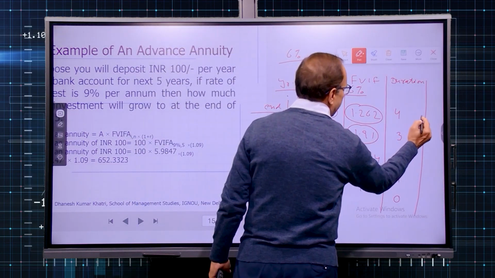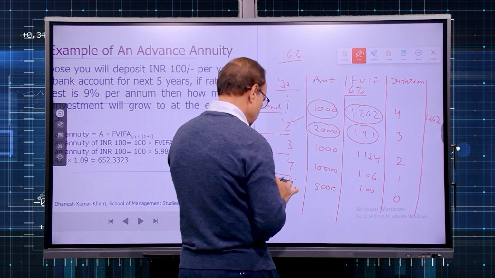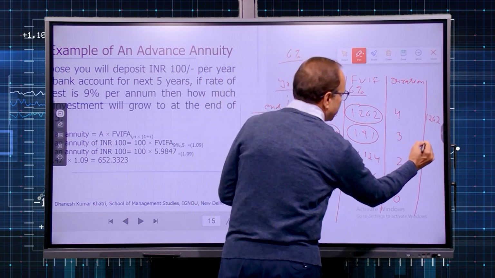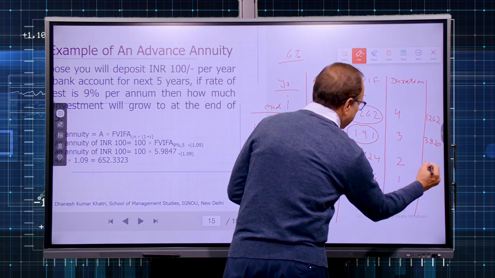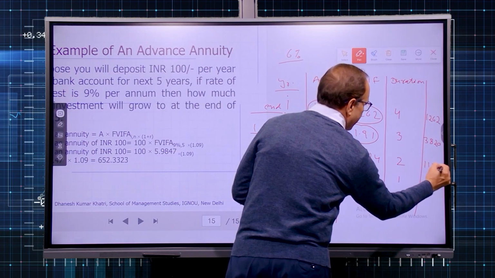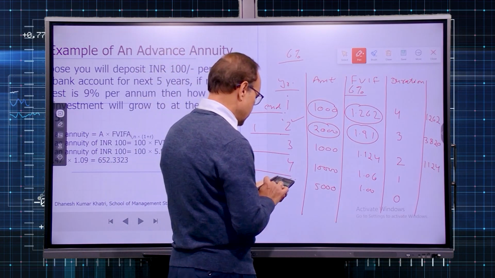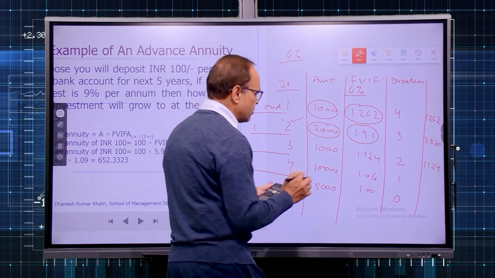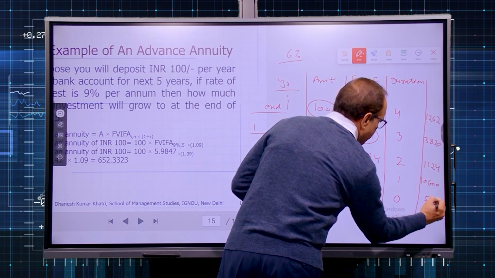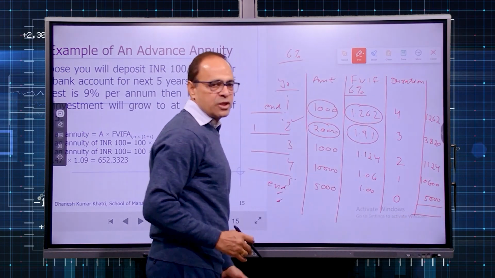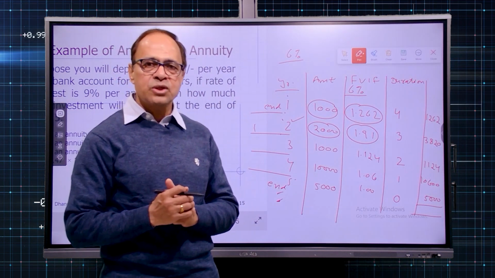So this 1000 becomes 1262, this 2000 multiplied with 1.91 becomes 3820, then 1000 multiplied with third year's corresponding factor, so 1124, then 10,000 multiplied with 1.06, so 10,600, and lastly you have deposited 5,000 which earns no interest, and if you sum up all those amounts you will get the accumulated money in your account, that is future value of money.